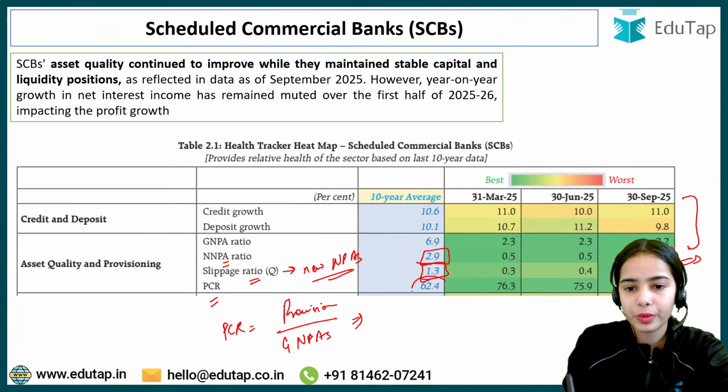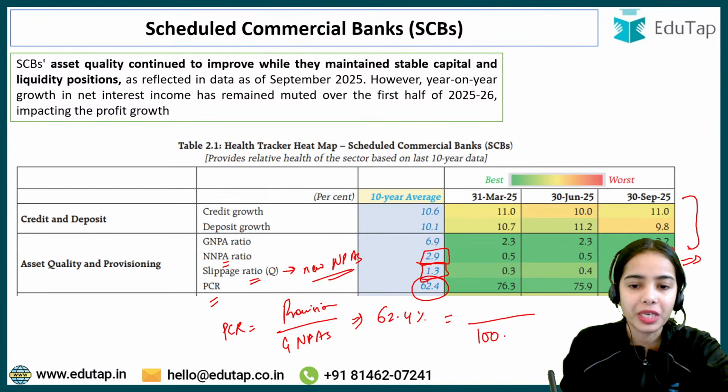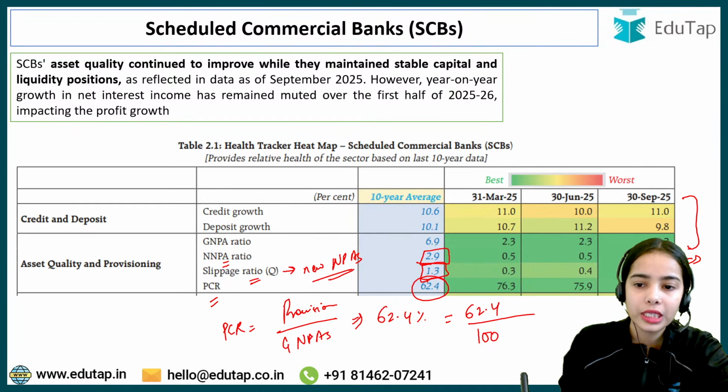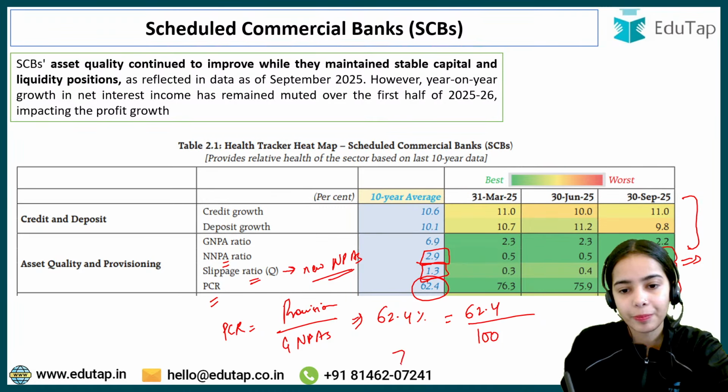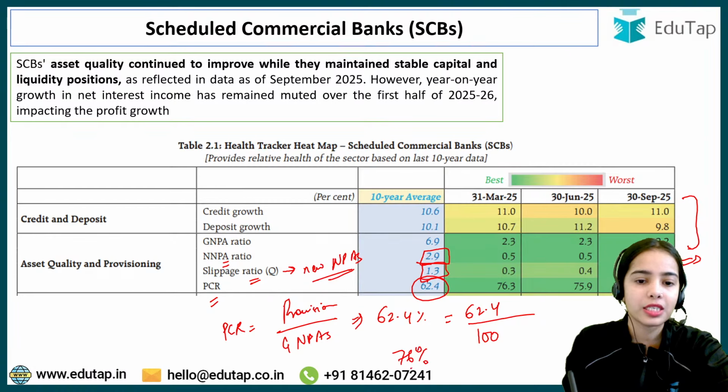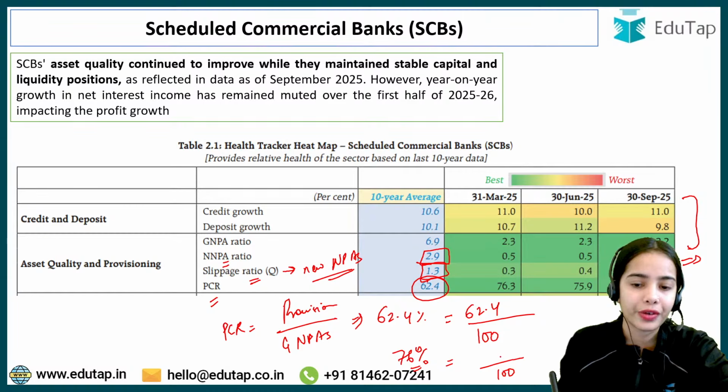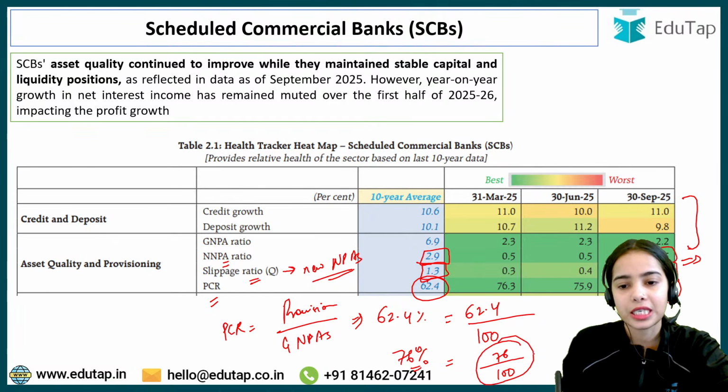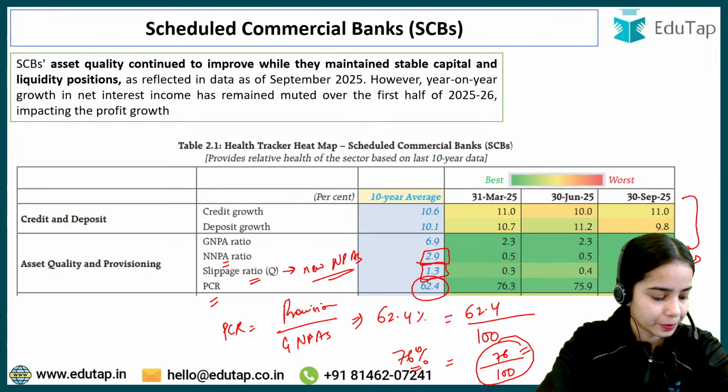The 10-year average was 62.4%. That means against gross non-performing asset of 100, the provisions were 62.4. Now the recent data is 76. That means 76% is the provisioning coverage ratio against gross non-performing asset of 100. The banks are maintaining 76 of provisions, which is a good number.